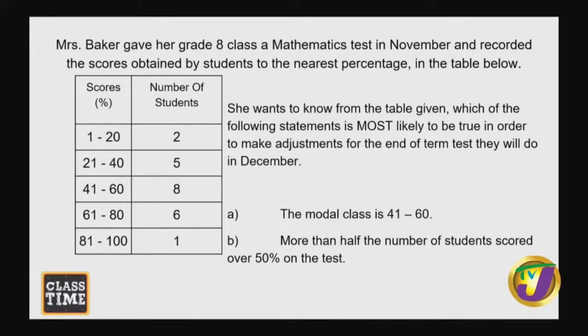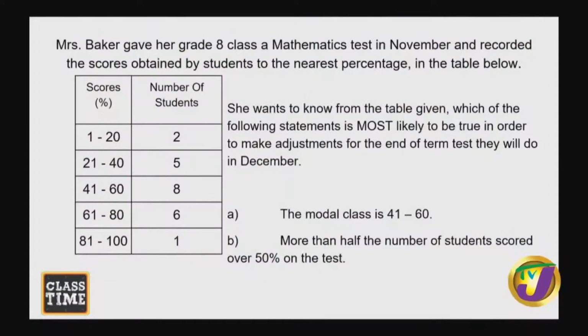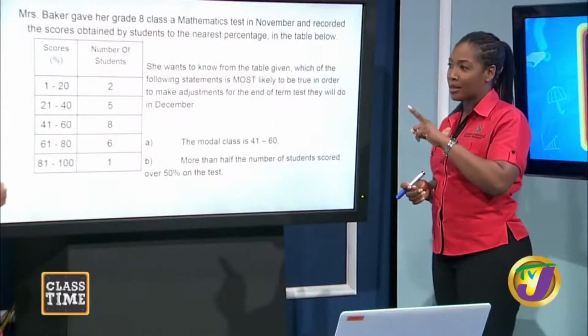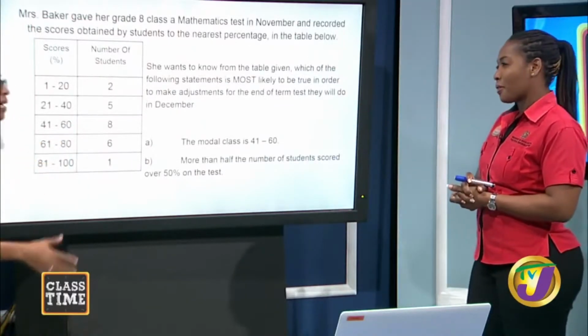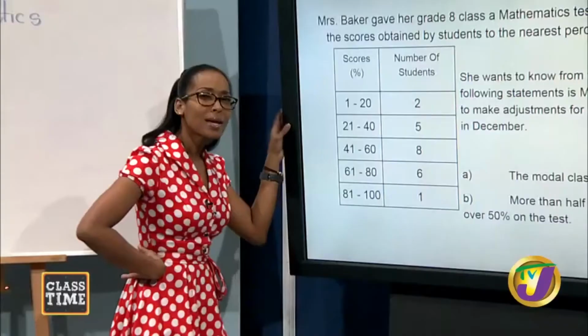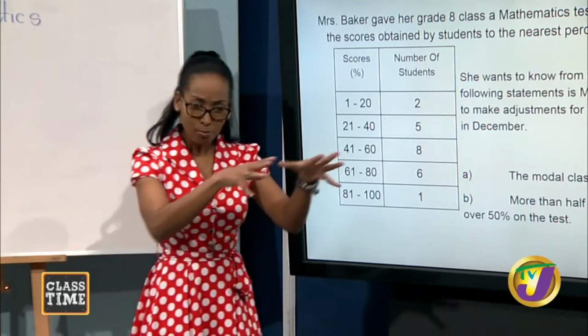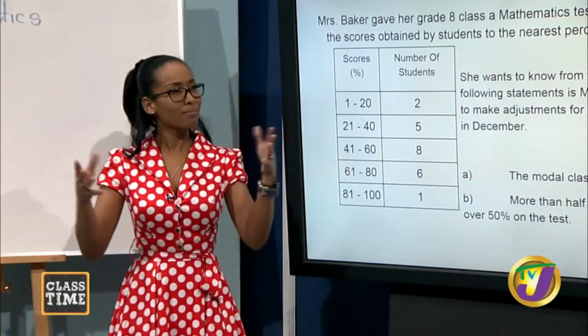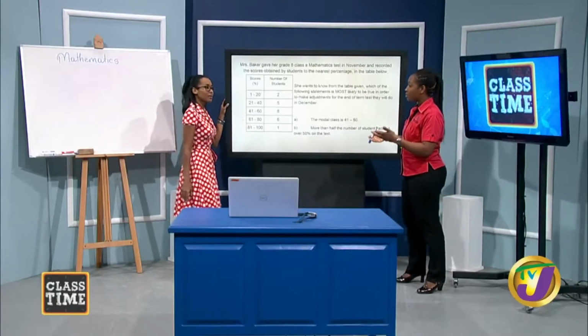But for A now, the modal class is 41 to 60. We're still looking at the third class. When you talk about modal class, you're talking about the class that has the highest frequency, which is 8. So yes, A is correct. But hold on, modal class? I am sure I heard the term modal class and modal score. They sound very similar. There's mode in there.